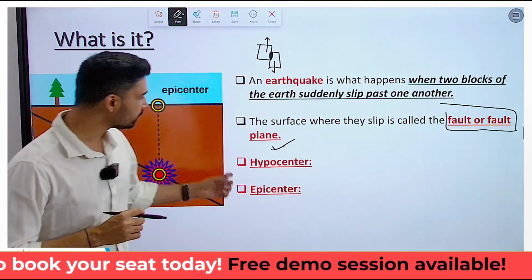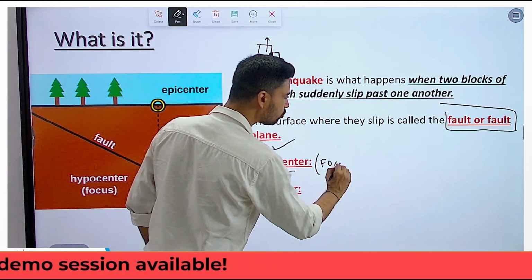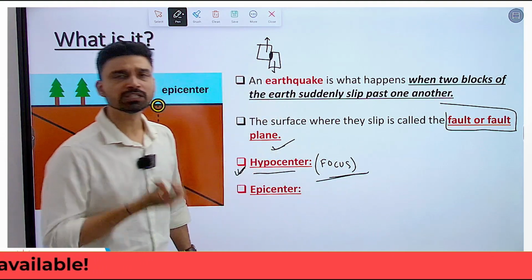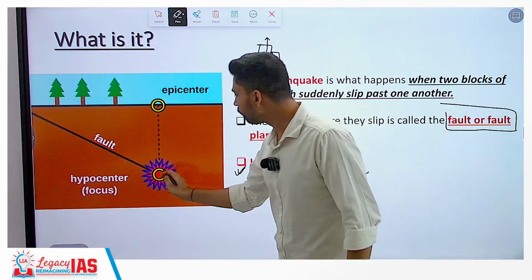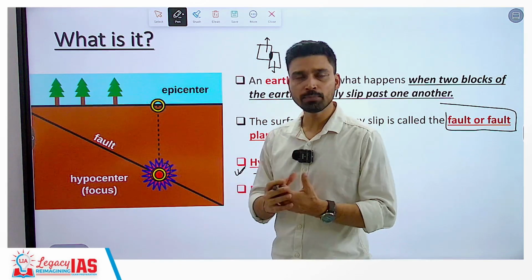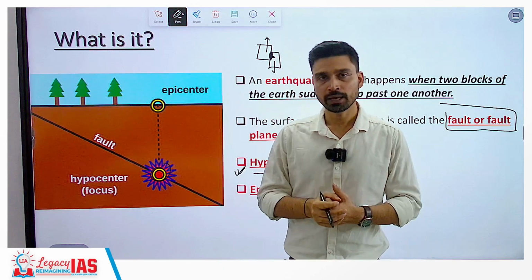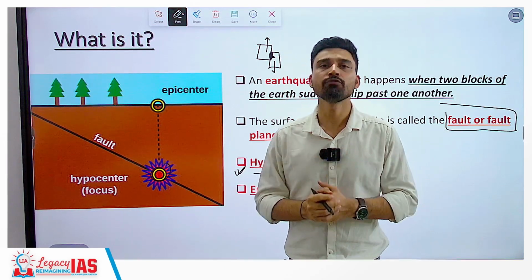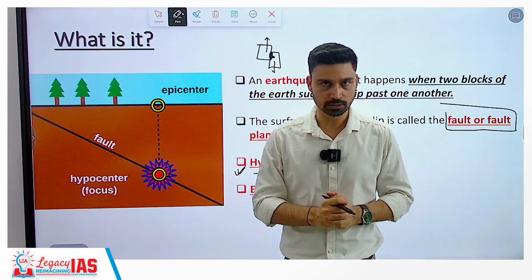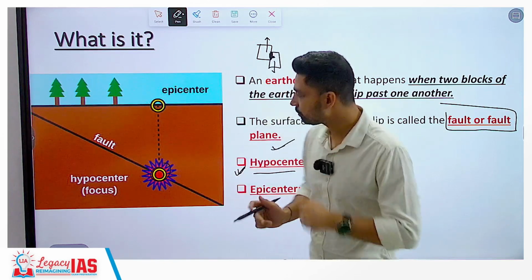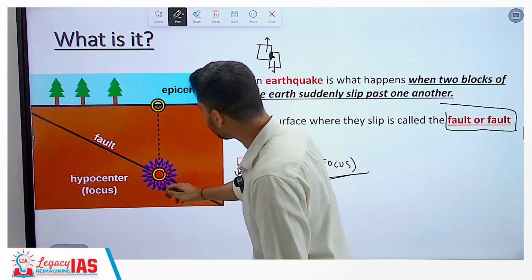Now another term that we use with reference to earthquake is hypocenter. Hypocenter is also referred to by another term, focus, which is a more known term. Focus refers to that place deep below the earth's surface from where the seismic waves originate. For example, every motion that takes place between the rock system of the earth releases energy, and this energy propagates itself, traveling in the form of waves. These waves are what we call seismic waves, and in more simple terms they are also referred to as earthquake waves. So the place exactly below the surface from where the seismic waves originate, which can be considered the origin point of the earthquake, is referred to as focus or hypocenter.